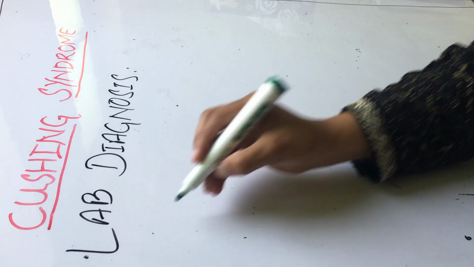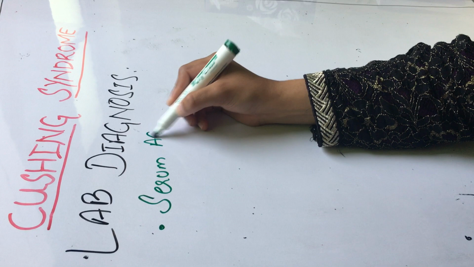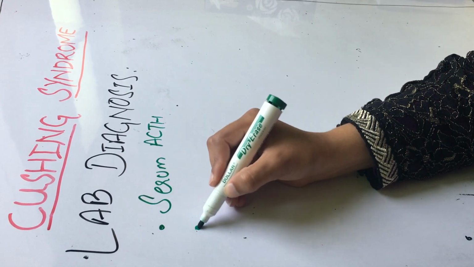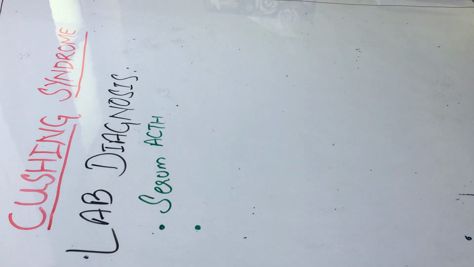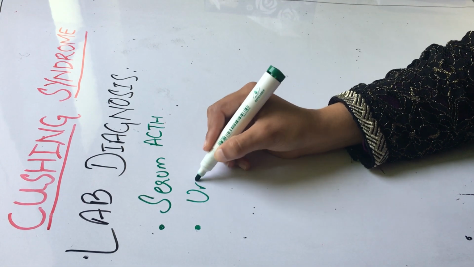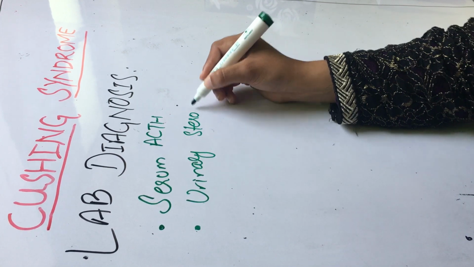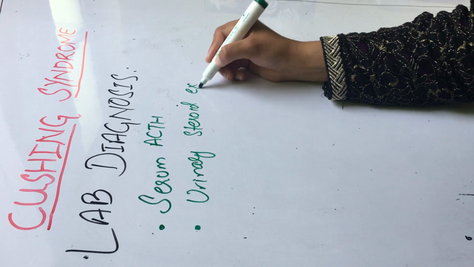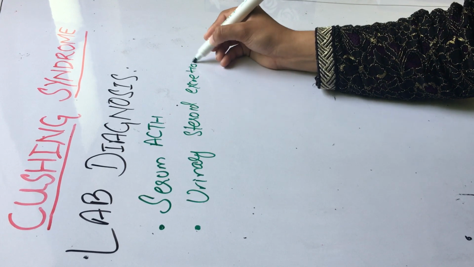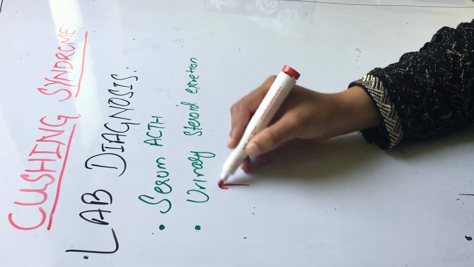The first is the serum ACTH level, and the second is measurement of the urinary steroid excretion after administration of dexamethasone, and this is known as the dexamethasone suppression test.